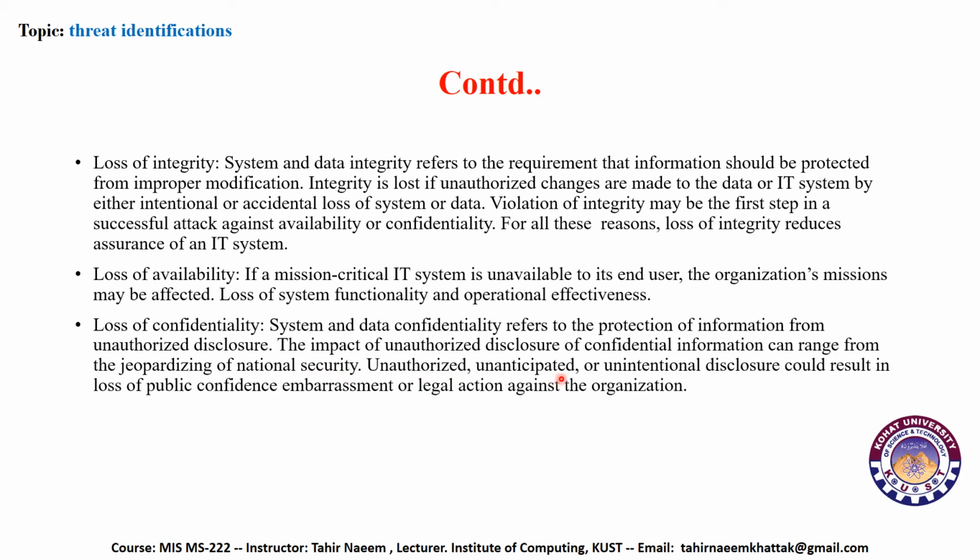Unauthorized, unanticipated, or unintentional disclosure could result in loss of public confidence, embarrassment, or legal action against the organization. So nowadays confidentiality is one of the major aspects of every organization, because every organization has the data of the customer, or if it is a government organization, then it is